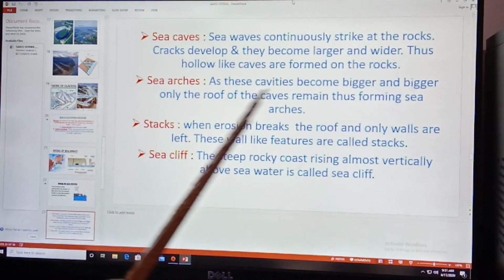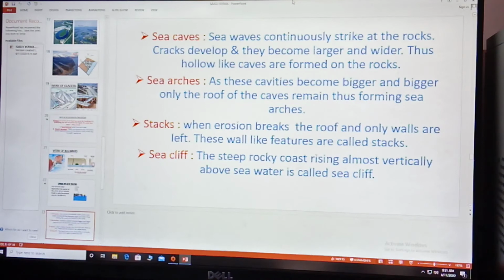Now sea arch: as this cavity became bigger and bigger, only the roof of the cave remained, thus forming a sea arch. Then come to stack. When erosion breaks the roof also, only the wall is left, and that wall is known as stack.